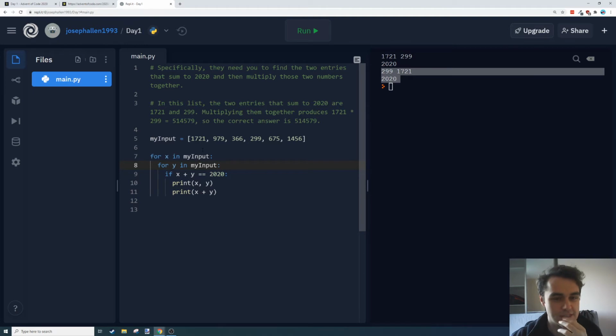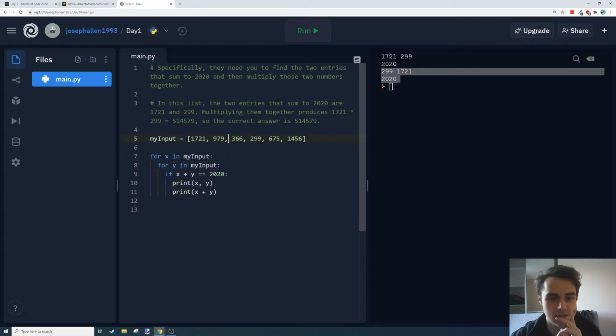If we did want to do something that would run quicker, my thinking is that we would perhaps sort this list, and look at the first and last elements in the list and see if that number was bigger or smaller than 2020. And then there are potentially some numbers with a lower bound of what they could be multiplied by. So if the smallest number in our list is 300, no, it's adding them together, isn't it? I don't know. I'm going to leave it for now and see if we get away with it.